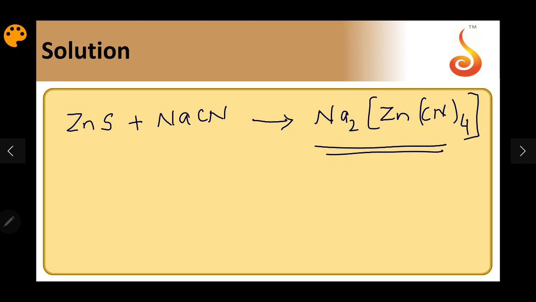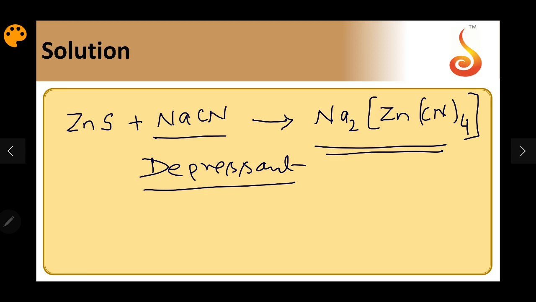Because of this complexation, we can separate the zinc sulfide particles and lead sulfide particles during the froth flotation process, and such compounds are called depressants. So in the separation of zinc sulfide and PbS, NaCN is used as a depressant. Now the options.